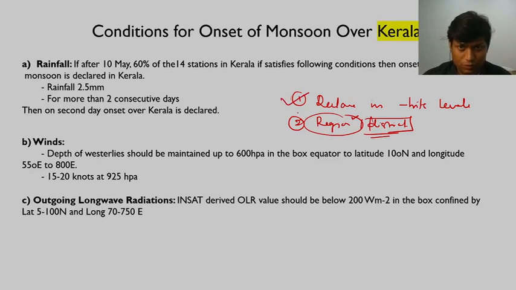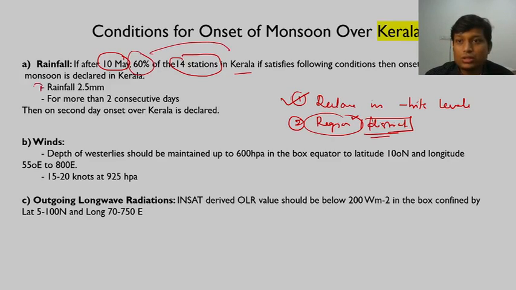So first and foremost, how do we declare that there has been onset of monsoon over the Kerala coast? We will keep watching rainfall activity after 10th of May. There are some 14 stations in Kerala which have been identified for the purpose of monitoring. If out of these 14 stations, some 60 percent of stations satisfy the following two conditions: condition number 1, rainfall of 2.5 millimeter, and that rainfall has to be for more than 2 consecutive days.